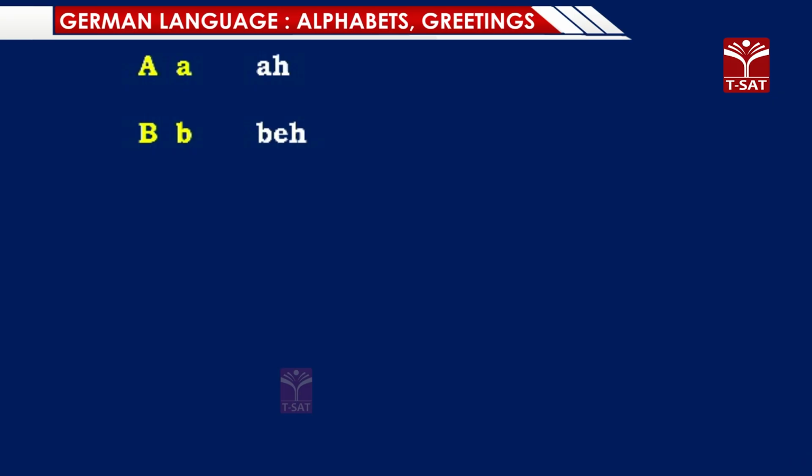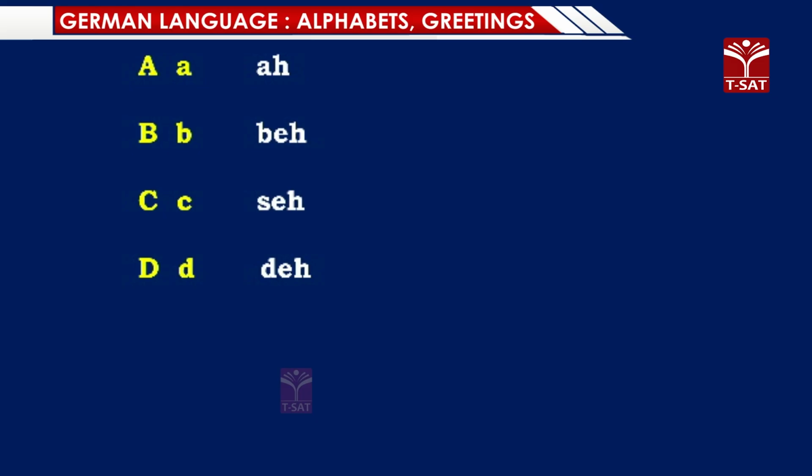A. Next, Bay. Bay. Just like Bay of Bengal, same pronunciation. The next letter pronounced as Say. Then Day. Day.